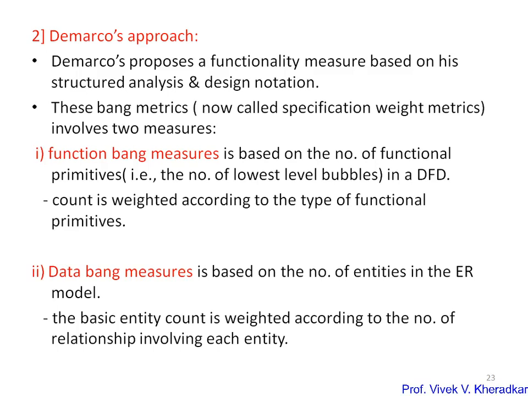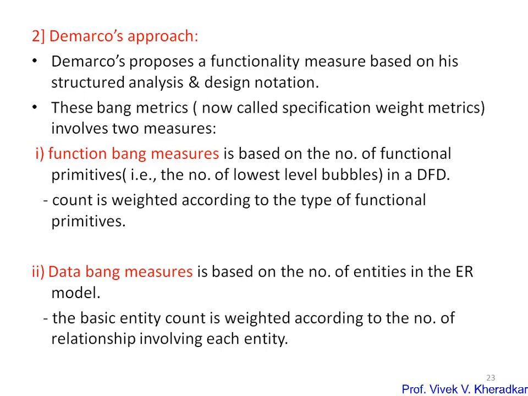Now the next approach which is used for the functionality is the DMacro approach. DMacro proposes the functionality measure based on its structure analysis and design notion. So their approach measures the functionalities based on the structure analysis and the design used for that system. That's why there are two Bang matrices, which we call specification weight matrices, the two measurements used in DMacro. What are the two measurements used in the DMacro approach? The first is the function bang measure, and the second is the data bang measure.